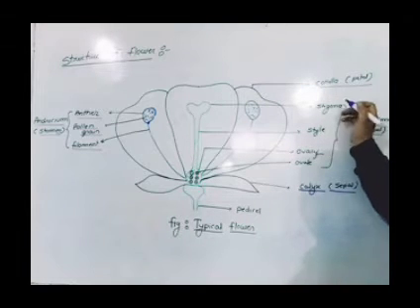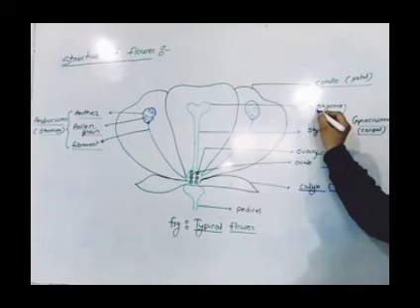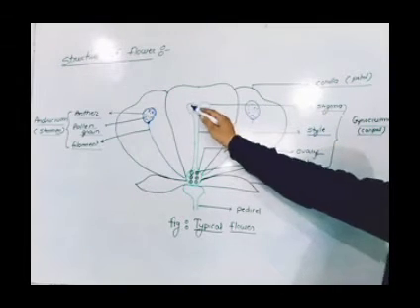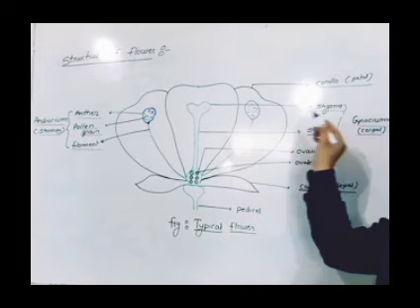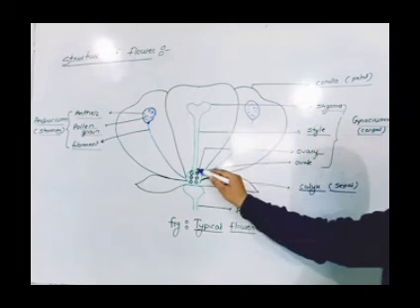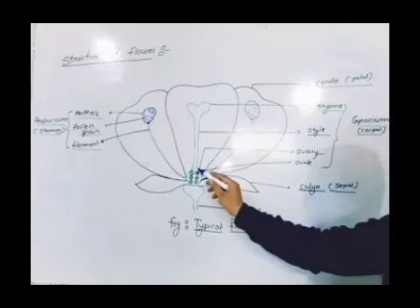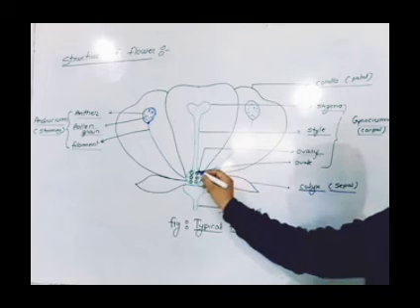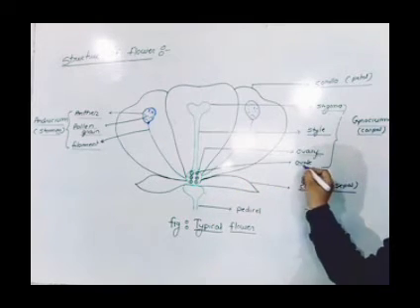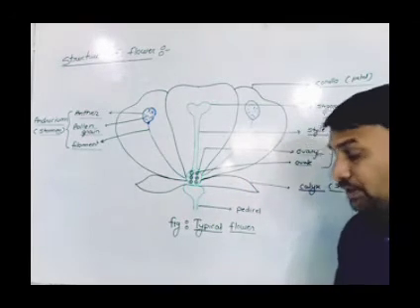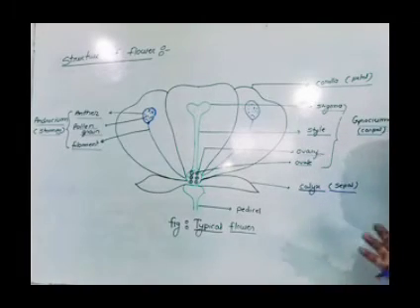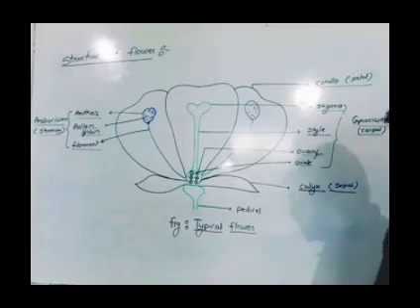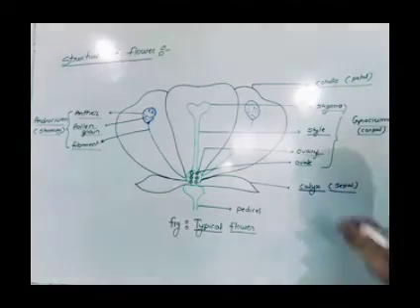Now this carpel is made up of four parts. One is the stigma, second is the style. This upper part or tip part we call the stigma. This part we call the style, these rounded structures we call the ovary, and these inner parts we call the ovules. Means one carpel is made up of four important parts: stigma, style, ovary, and ovules. So this is the female part, that is the gynoecium.